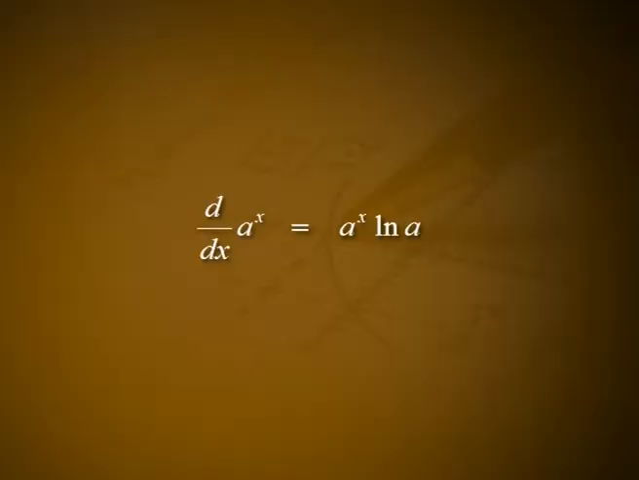Because log a is a constant in this calculation, thus we have the following formula. If a is greater than 0, then the derivative of a raised to x is d by dx of a raised to x is equal to a raised to x into log a.